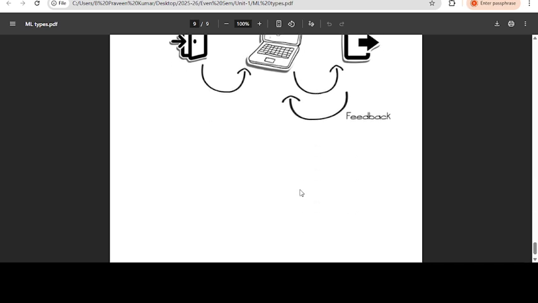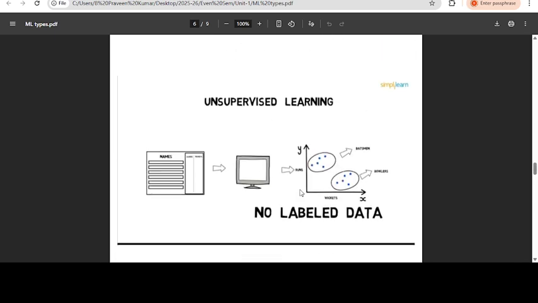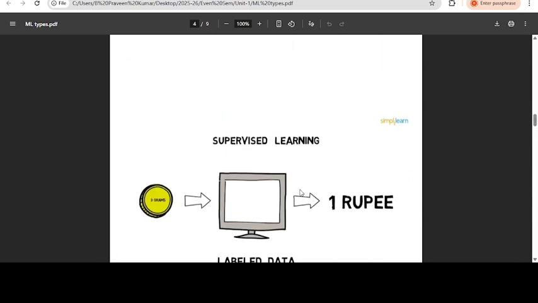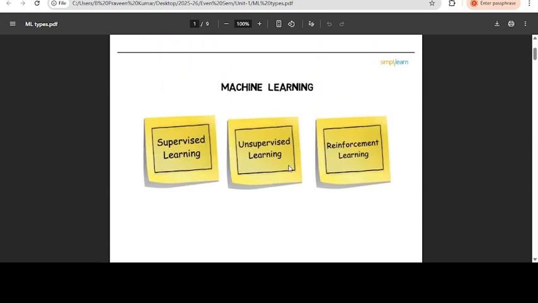Okay, so we have three types of machine learning. One is supervised learning, the second one is unsupervised learning, and the third one is reinforcement learning. Okay, so by seeing this simple PDF, you are able to write the theory on your own.